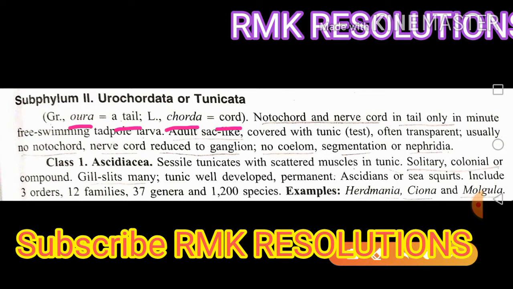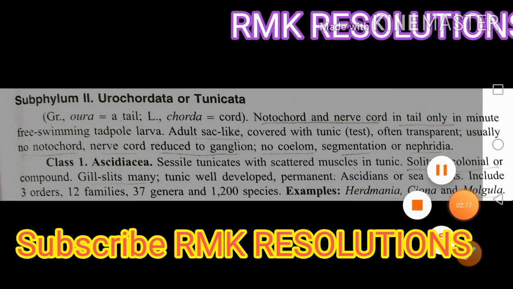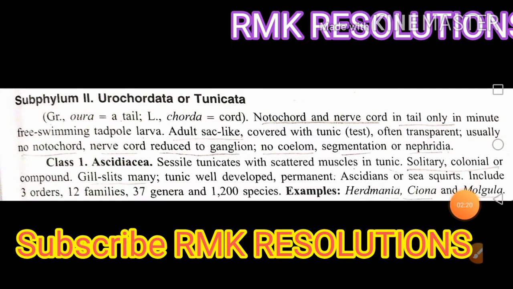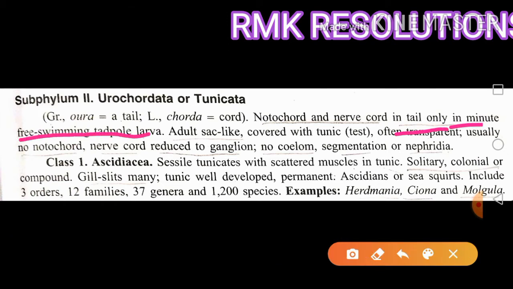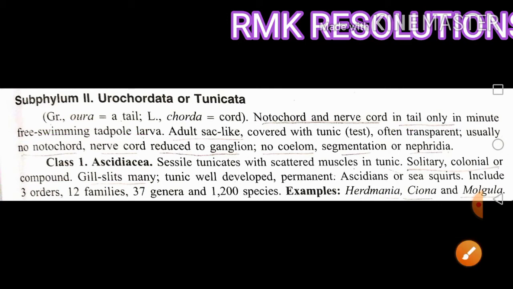This subphylum has a notochord and nerve cord present in the tail only, in a minute free swimming tadpole larva. That's why it is called Urochordata.